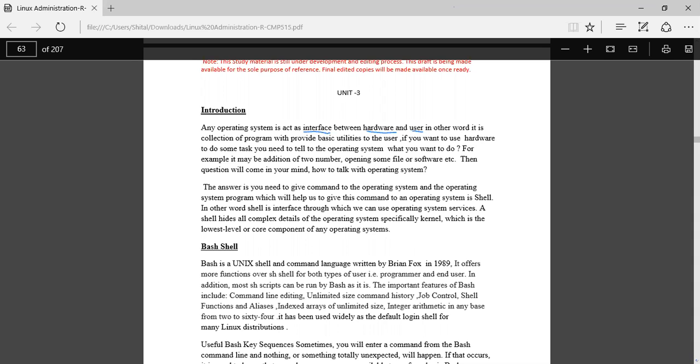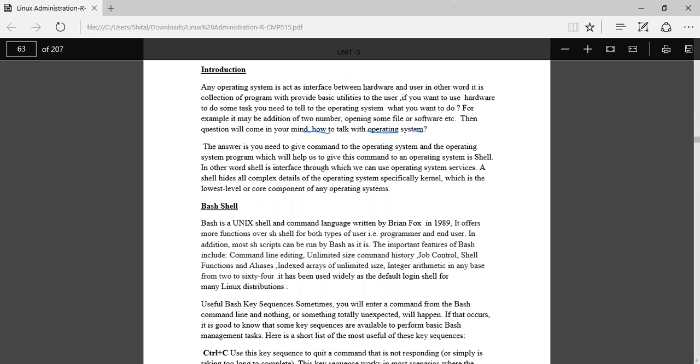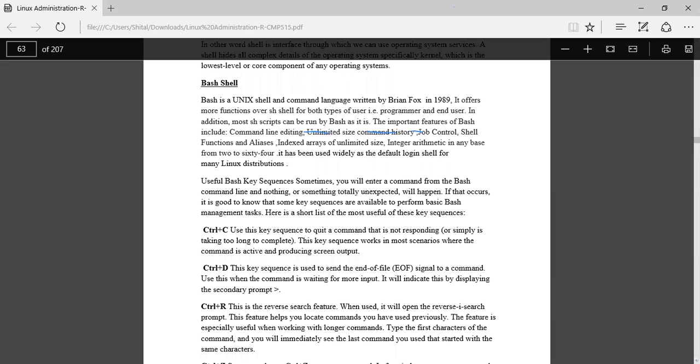Usual bash key sequences. Sometimes you will enter a command from the bash command line and nothing, or something totally unexpected, will happen. If that occurs, it is good to know that some key sequences are available to perform basic bash management tasks. Here is a short list of the most useful of these key sequences. First, the key sequence Control plus C. This key sequence is used to quit a command that is not responding. Okay. Then Control plus D.